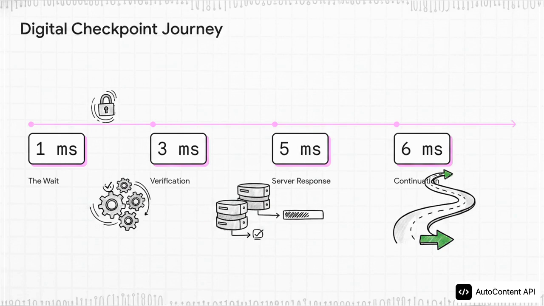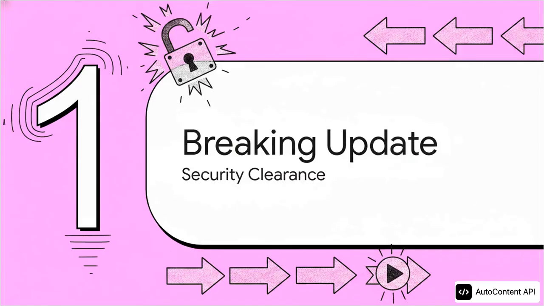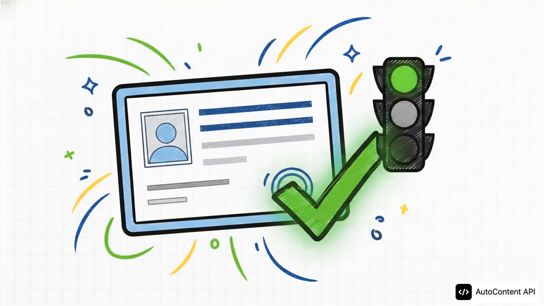We're currently tracking this live progression, watching to see if the connection can successfully navigate each of these incredibly tight checkpoints. Breaking update, achieving security clearance. Okay, this just crossed our desk. Verification successful. This is exactly the confirmation we were looking for. The initial security hurdle has officially been cleared. The automated systems have analyzed the incoming request, kind of like vetting a digital signature, so to speak, and they've determined that it is safe to proceed. It's a massive green light from the frontline sentinels. However, as we're about to see, clearing security doesn't instantly equal touching down at the final destination.